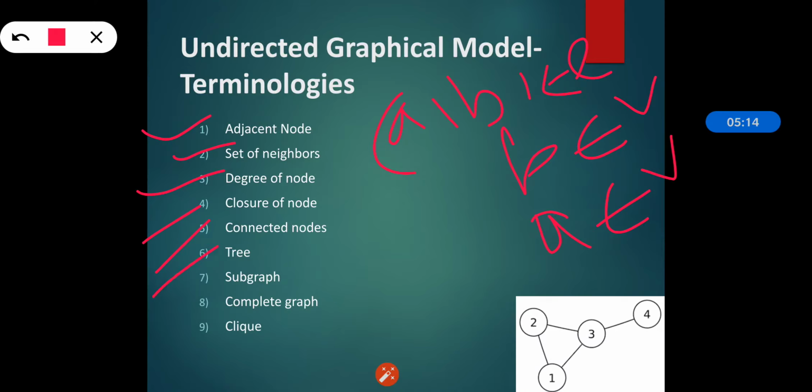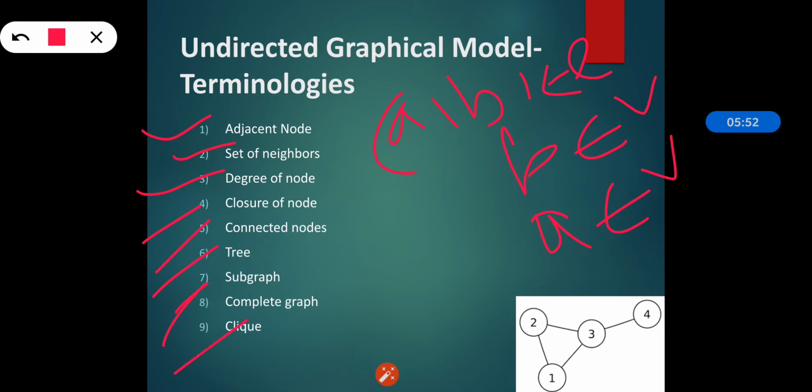Then the next terminology is the tree. It is a graph in which there is no circuit, meaning it is a representation of a graph where we connect the nodes by exactly one path. Then comes the subgraph. A subgraph is a subset of the graph where a few of the vertices and edges are present from the main graph. Then comes the complete graph. A complete graph is a graph in which each and every vertex is connected with each and every other vertex.